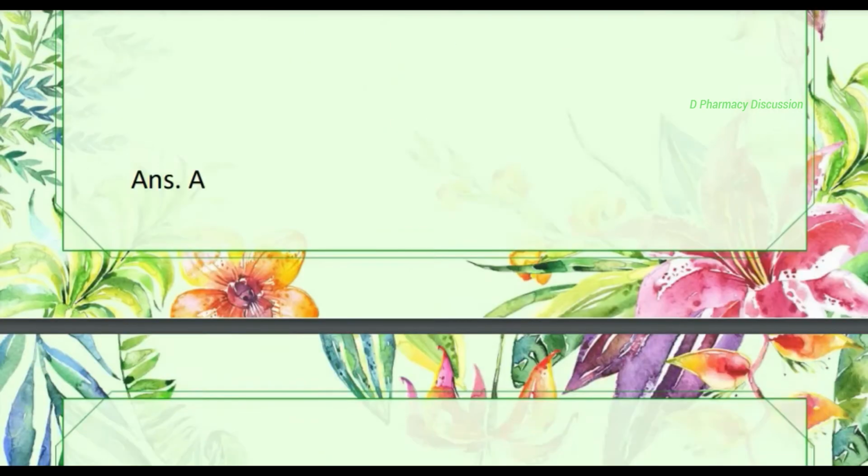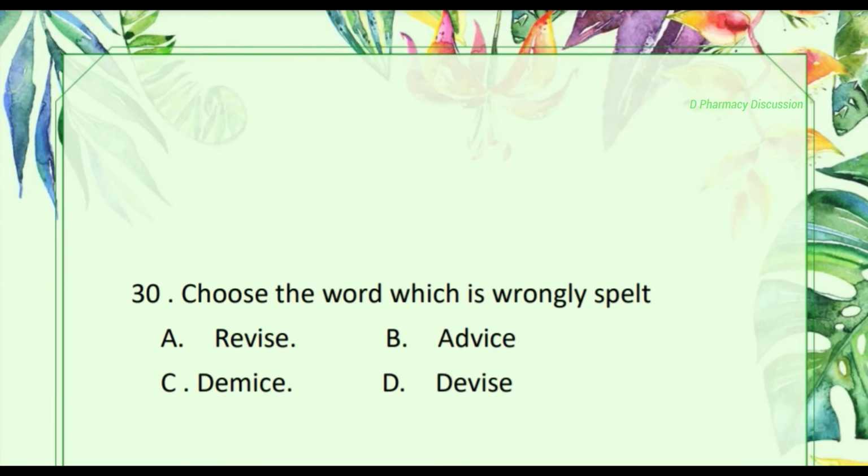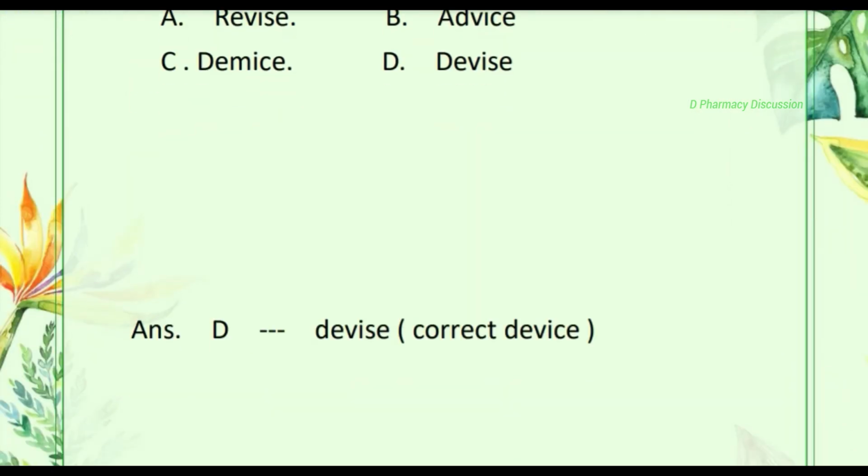Question number 30. Choose the word which is wrongly spelled. Now you can choose the correct one from the options. Correct one is option D.